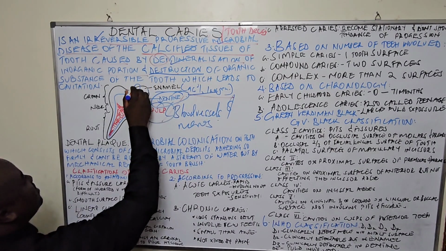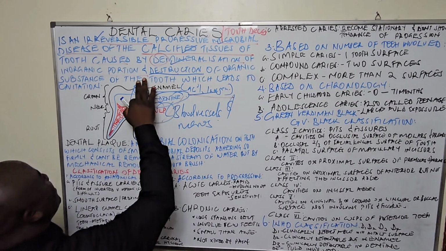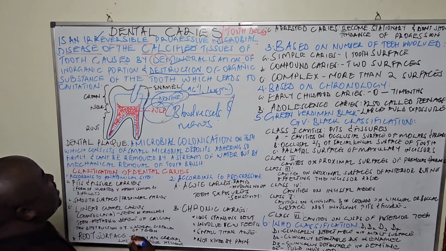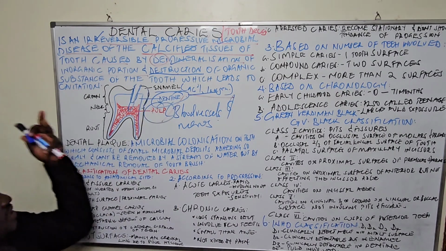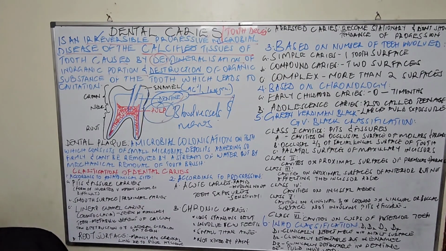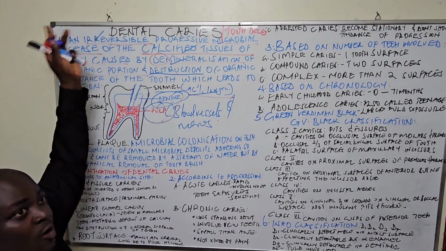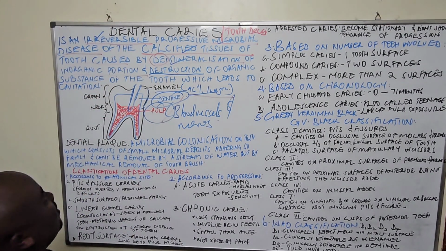Whether it is in the dentin, we shall say dental caries in the dentin. Whether it has reached the pulp, we shall also say dental caries in the pulp. I hope you shall memorize these keywords in the definition of dental caries.